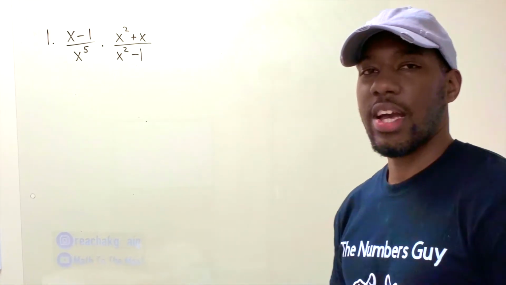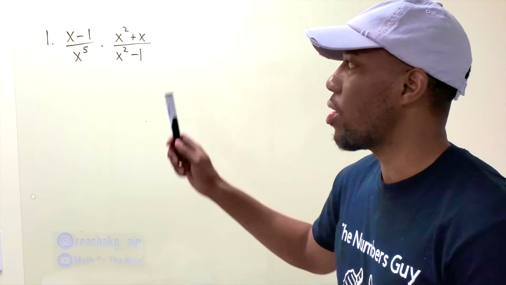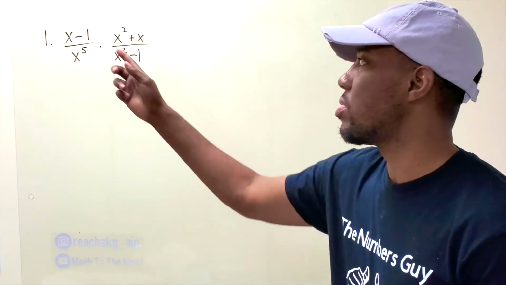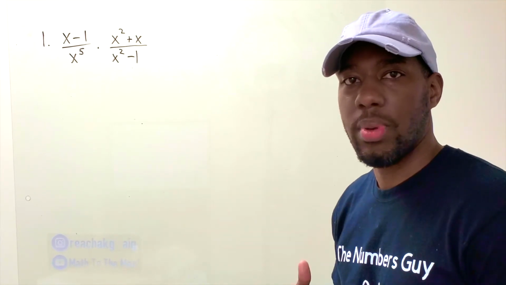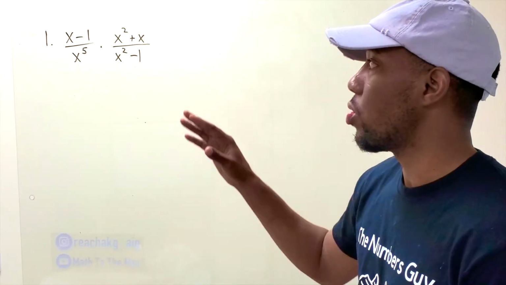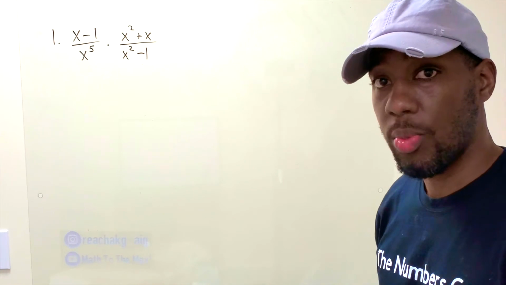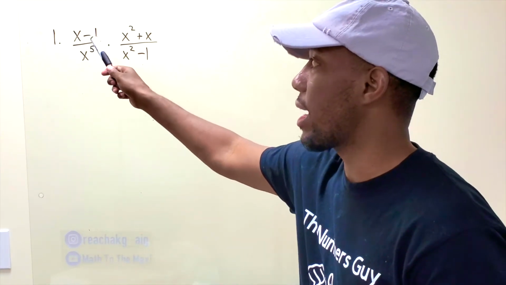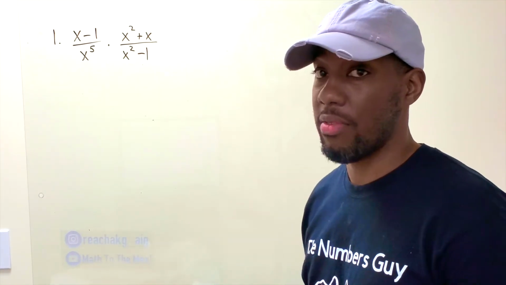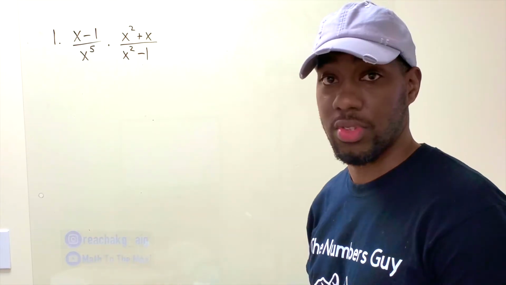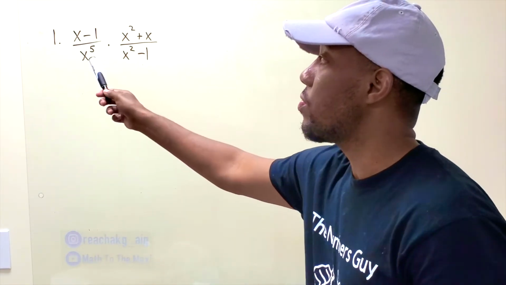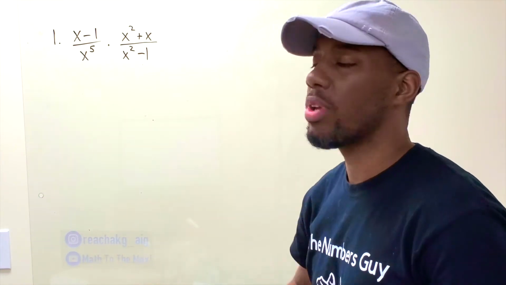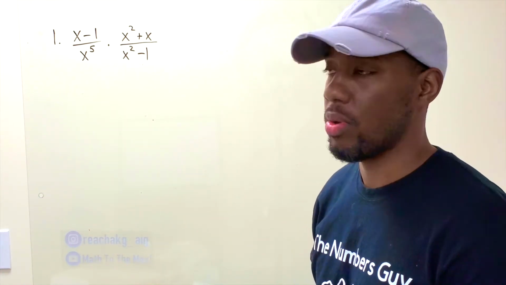All right, guys, let's check out number one. So we're trying to multiply. You don't want to multiply this because you're going to get something more complicated. We always want to make things as simple as possible, so you always want to factor. You look at each numerator and denominator to see, can I factor? This numerator cannot factor. They have nothing in common. It's not a difference of squares. It's not a quadratic. X to the fifth is a one term. You can never factor a one term monomial.